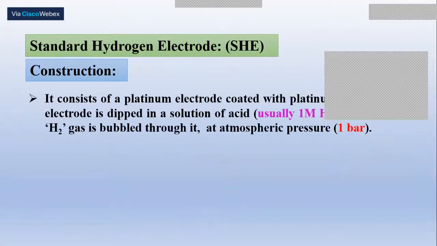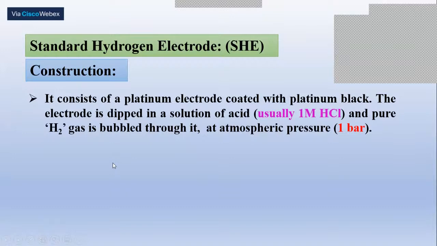So as all of you know, with the help of the standard hydrogen electrode, we find out the potential of all the other electrodes. What we do generally is, we take a standard hydrogen electrode.